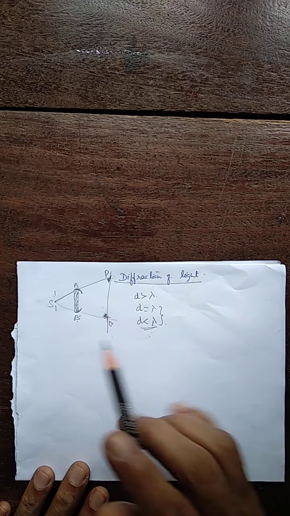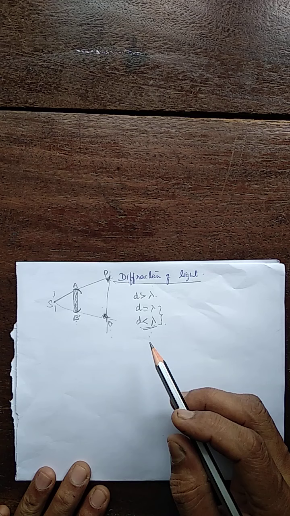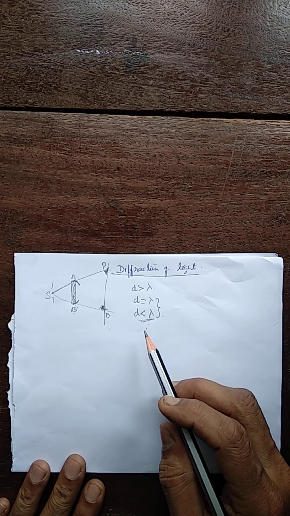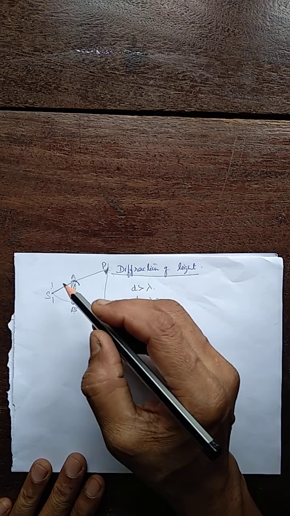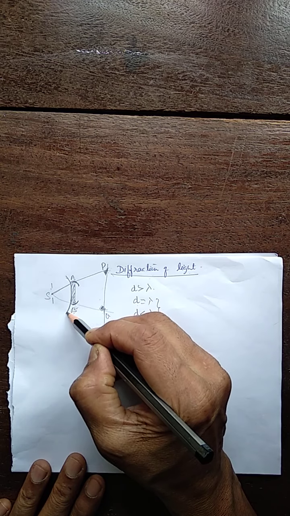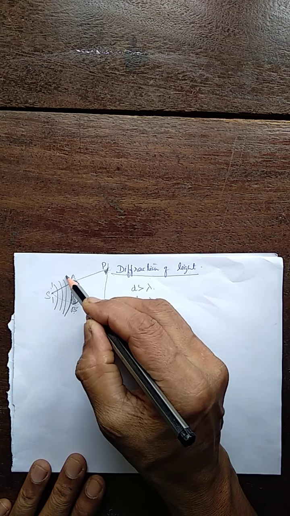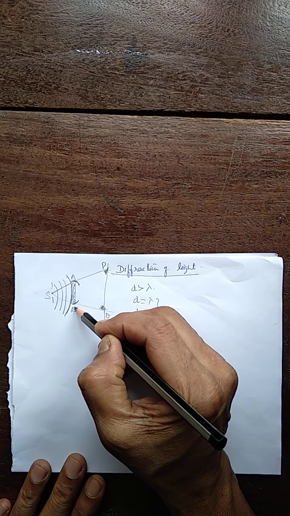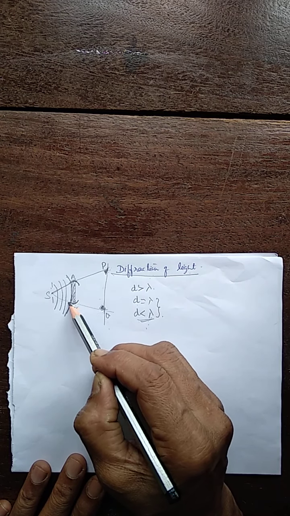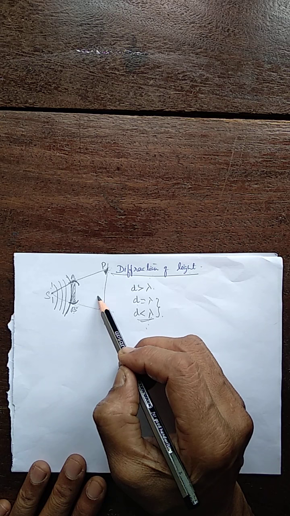Now see, how bending is explained. According to Huygens wave theory, light spreads in the form of wavefronts. Spherical, cylindrical or plane wavefronts are considered. Here, let us consider a spherical wavefront. We denote the spherical wavefront like this. This is the incident spherical wavefront. Light spreads in the form of wavefronts. So this is the incident wavefront on this obstacle. Now here, the obstacle completely blocks this part of the wavefront. So there is no light directly on the other side.